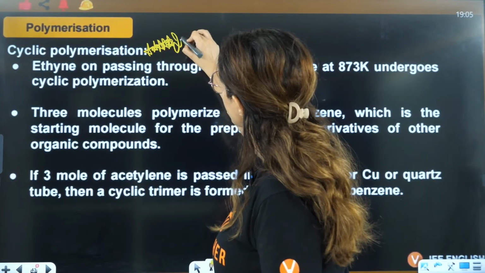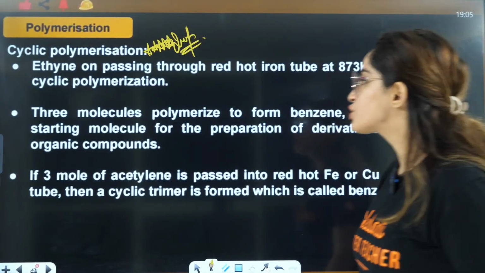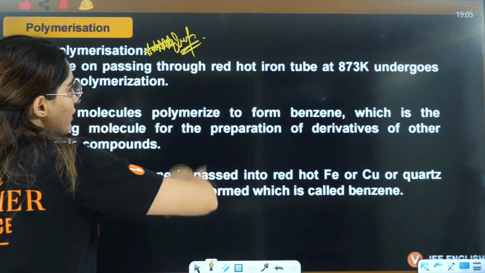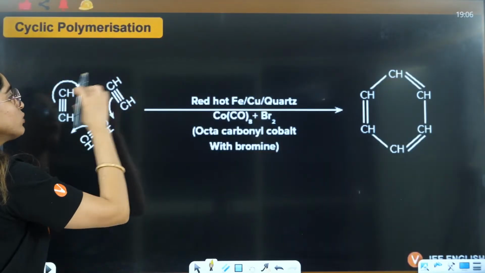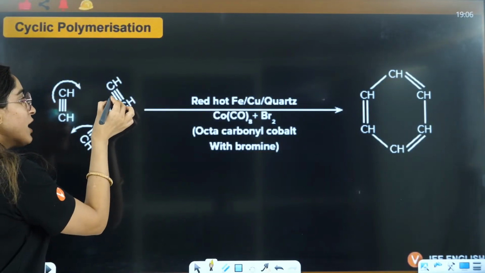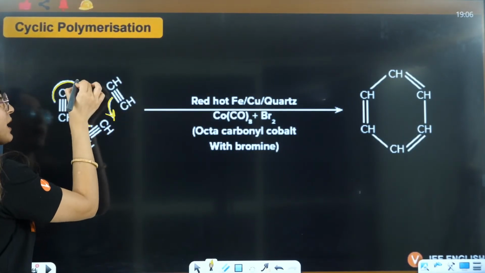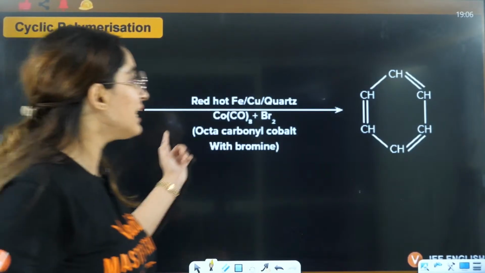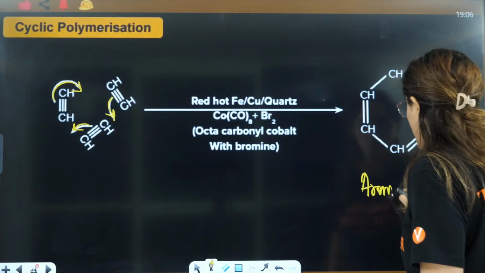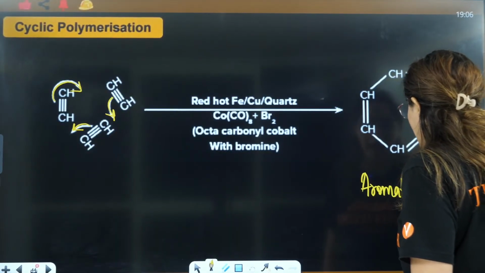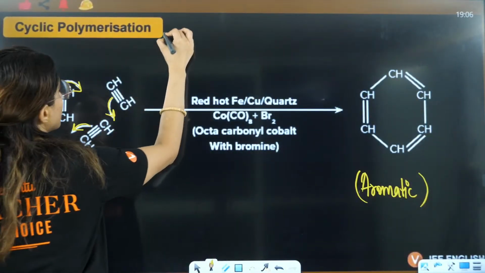For JEE Mains also it is very important. Let's talk about how. So, this theory part you can read yourself. I'll just tell you what exactly will happen. With 3 molecules of ethyne, one pi bond will shift here, another pi bond will shift here, another pi bond will shift here, and hence you will have the formation of an aromatic compound. That is called cyclic polymerization, and this reaction is a very important reaction.